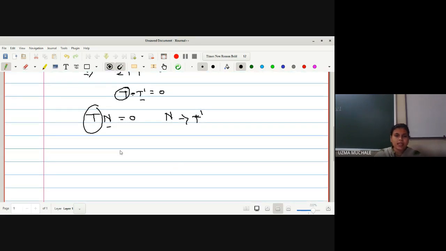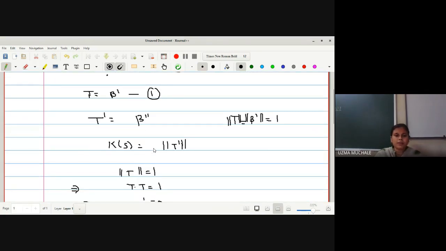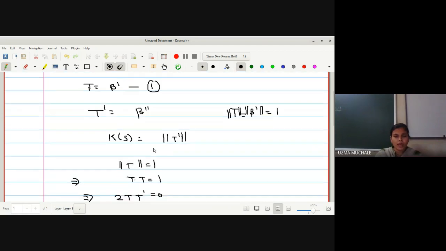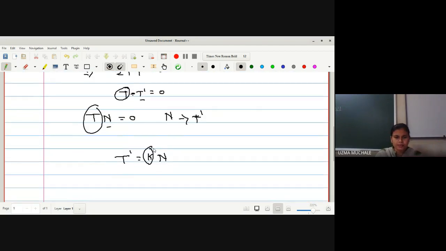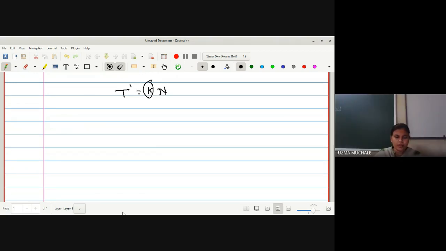So we can say they are scalar multiples of one another, that is t dash is equal to some k times n. Now instead of taking any other scalar, we have considered k. What is k? Curvature k is a scalar quantity which is nothing but the norm of t dash. Okay? Any doubt up to this one? No, ma'am.